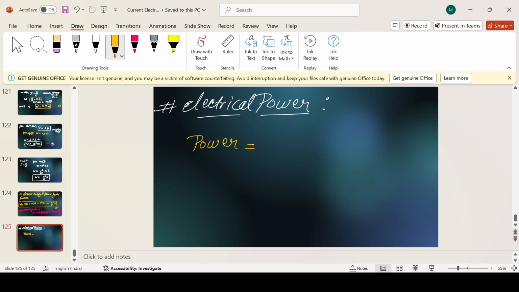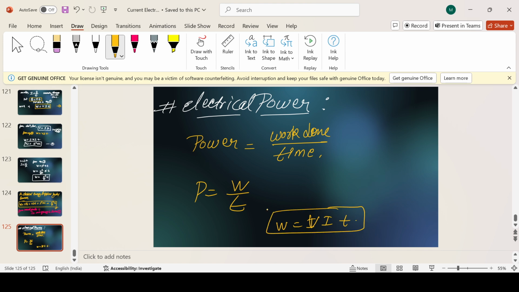हाँ, वर्क डन अपॉन टाइम इज द पावर. Yes, power is equal to work done upon time. Nipun, do remember and learn this, okay? So that is P is equal to W upon T. And right now we found out that W is equal to what? VIT.